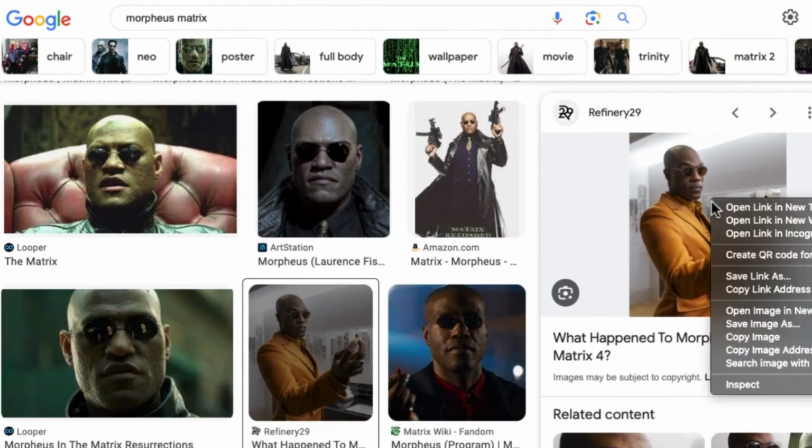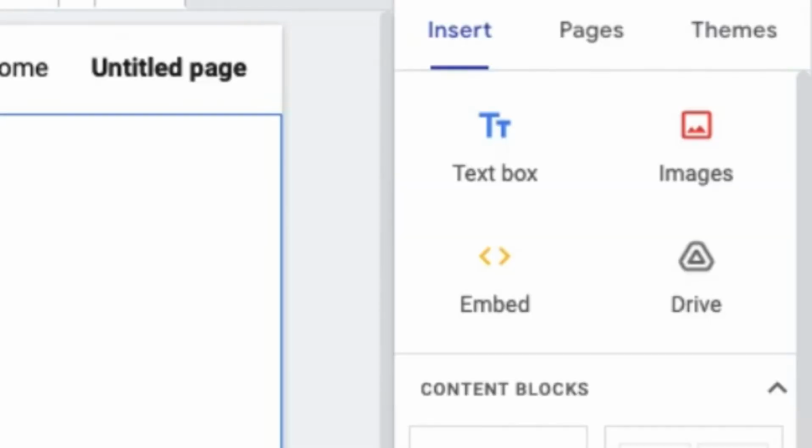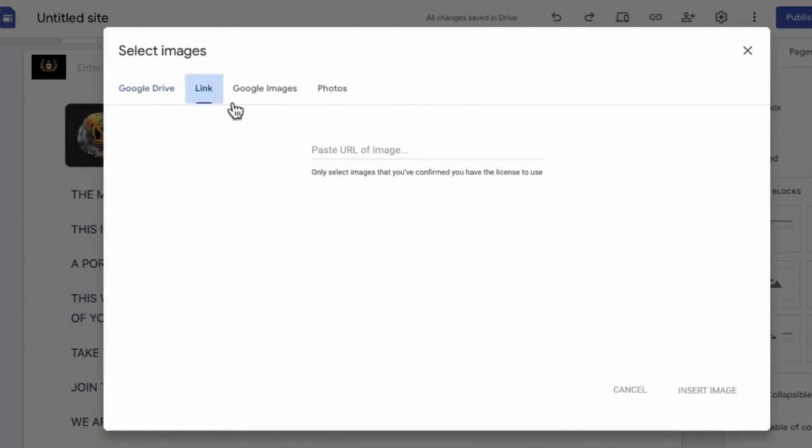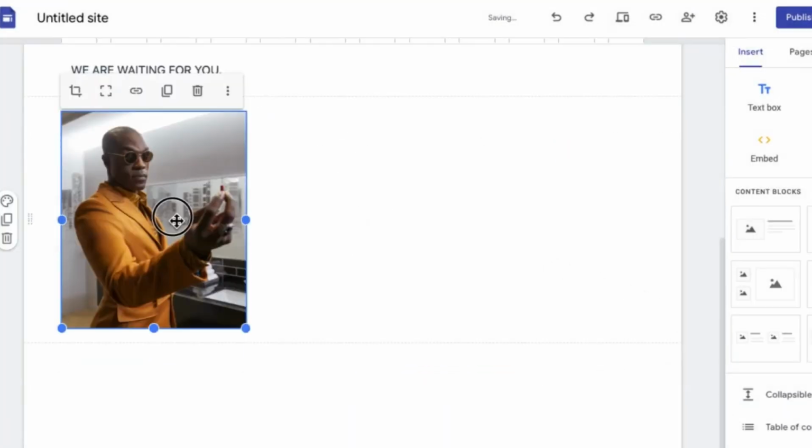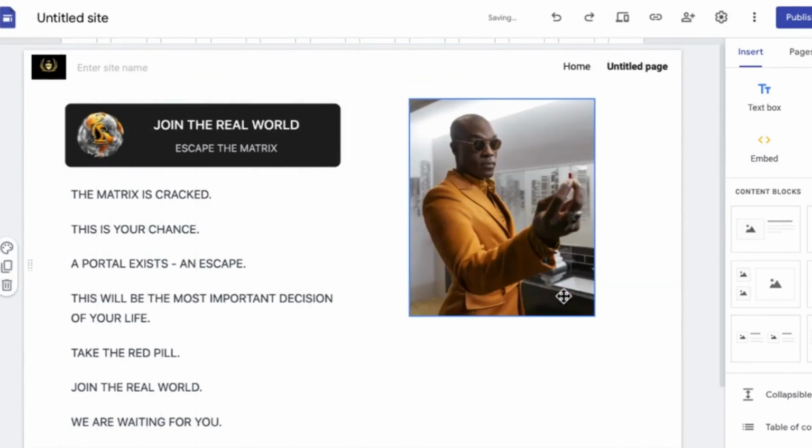So what I'm going to do is right click on this, click on where it says copy image address. Once you click on that, come over to the Google site right now. Come over to images, click on select. Once you click on select, click on links. I'm going to paste my link right here, guys. So once I paste my link, click on insert. And once I insert, I'm going to just change this to the side right here.